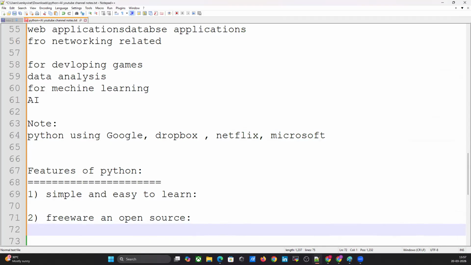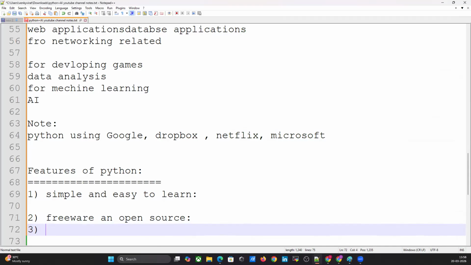Based on my requirements, I can use it. For example, that same Python source code I can use to develop games. Tomorrow I will write some Venki game. My name is Venkatramma, so I will publish the Venki game on GitHub, and whoever wants to use it can. Everyone likes and uses freeware and open source. You don't need to pay a single paisa.